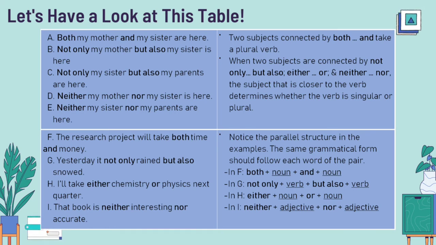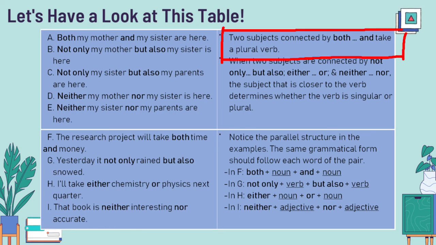So first, you have to know that ketika two subjects dihubungkan menggunakan correlative conjunctions both and, itu take a plural verb, just like in sentence A. Here, my mother and my sister are the subjects. They are connected by both dan and. Then the verb is plural, which is are. My mother and my sister are here.